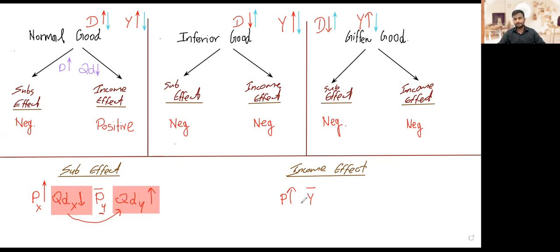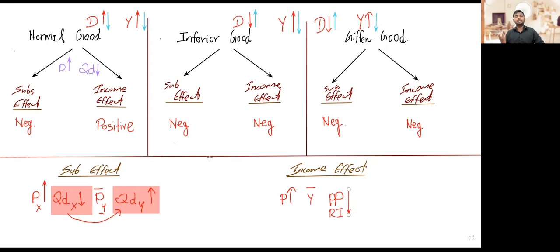Nominal income remains constant. When the price of a product goes up and the person's income is constant, what will happen is the consumer's purchasing power, or else we call this real income, not the monetary income, but the real income. Purchasing power means the purchasing ability of the consumer, how much a consumer can buy of a product using their income. When the price of a product goes up while the income of the consumer is constant, the purchasing power will drop.